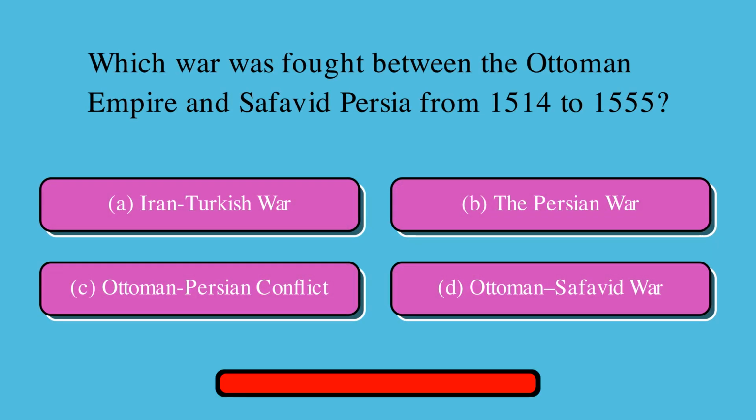Which war was fought between the Ottoman Empire and Safavid Persia from 1514 to 1555? Is it A. Iran-Turkish War, or B. the Persian War, or C. Ottoman-Persian conflict, or D. Ottoman-Safavid War?